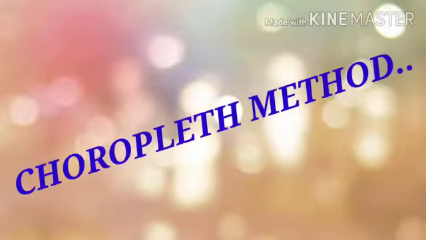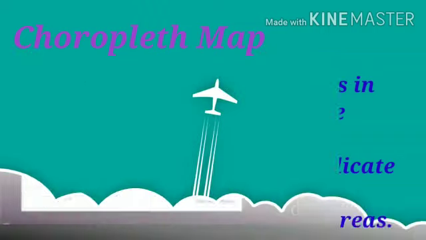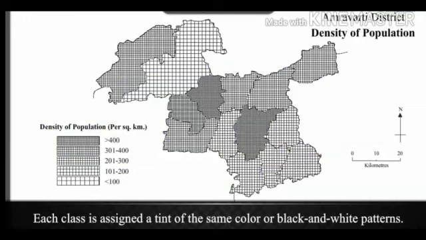Children, now let's proceed further with the second method, which is the choropleth method. In the choropleth method, the data regarding various geographical variables is shown by shades or tints of various colors. This is how the choropleth map looks. In this, you can see different shades of purple color showing different populations. Or instead, you can even use a black and white pattern for shading.